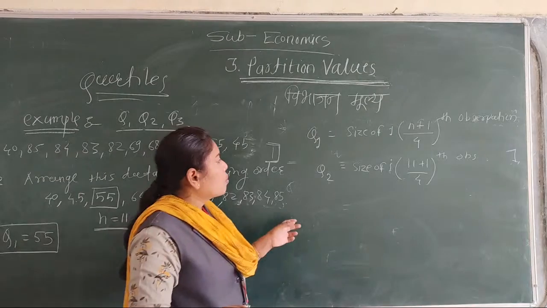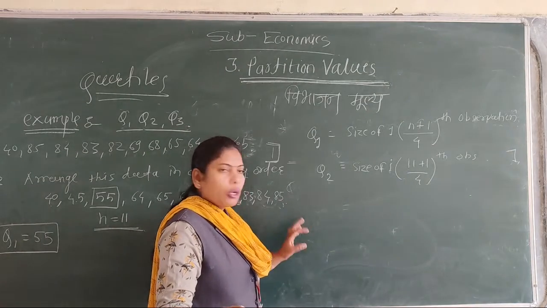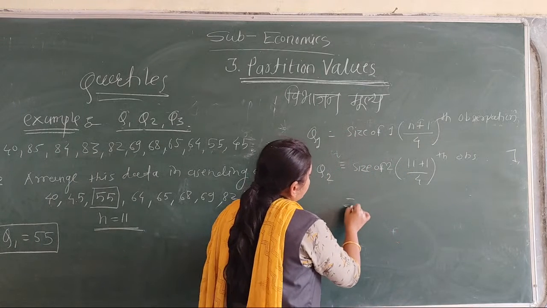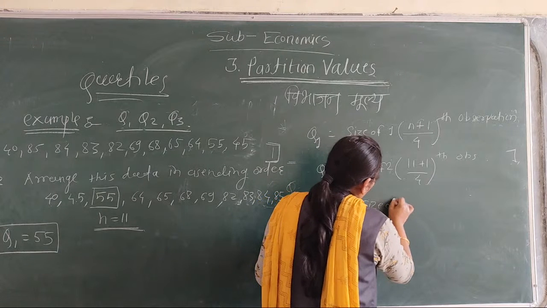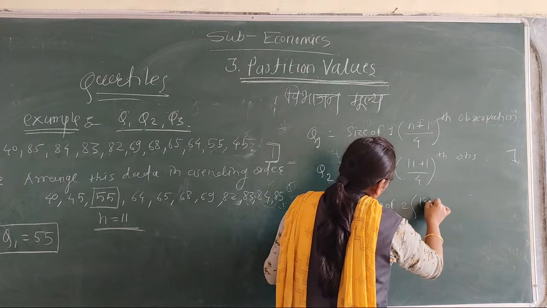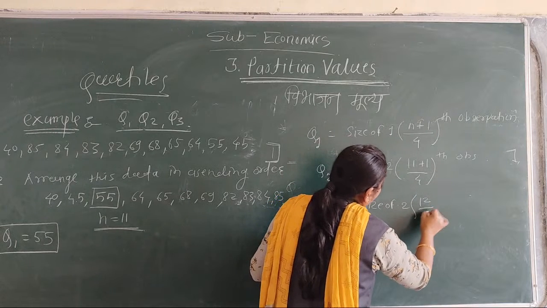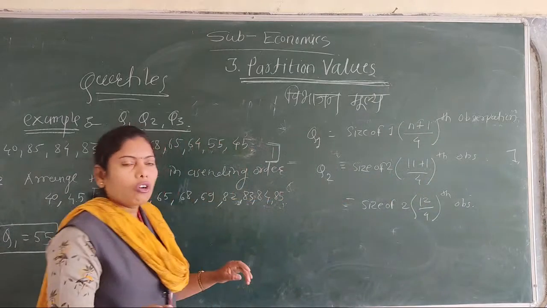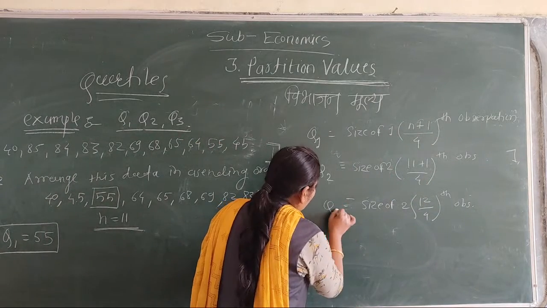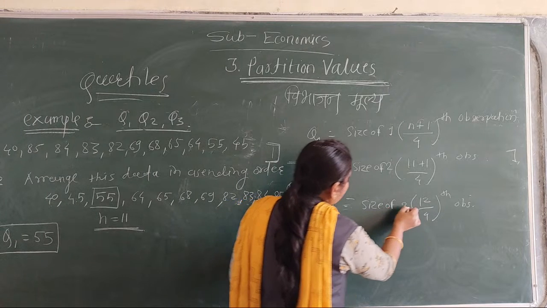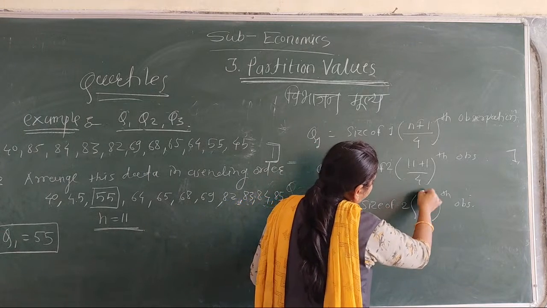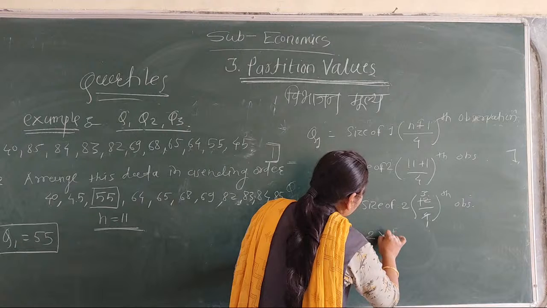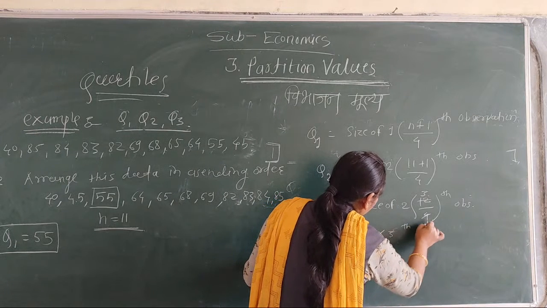Now we have calculated Q2. Size of 2 into (11 plus 1) divided by 4 observation. 4 ones are 4, 4 threes are 12, so 2 multiplied by 3 observation.